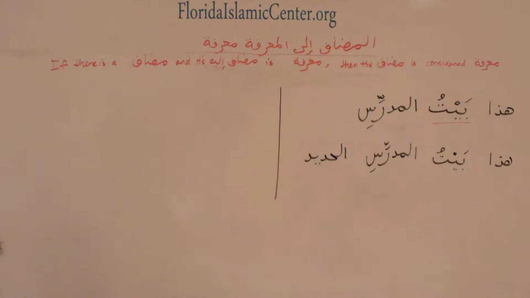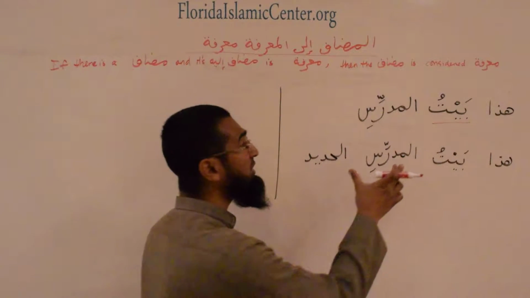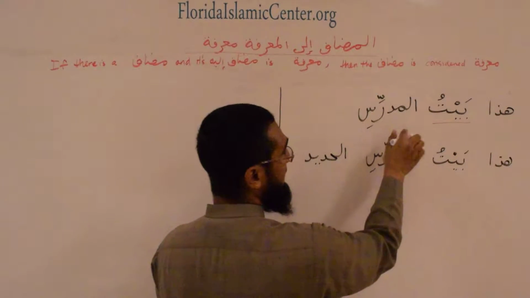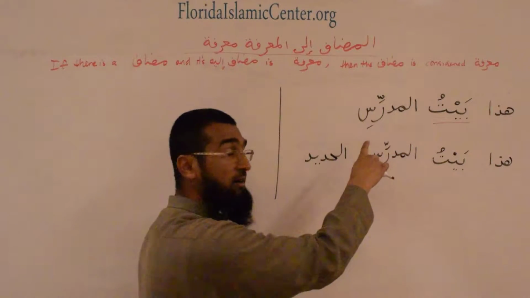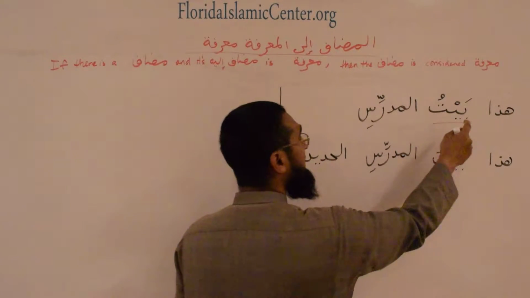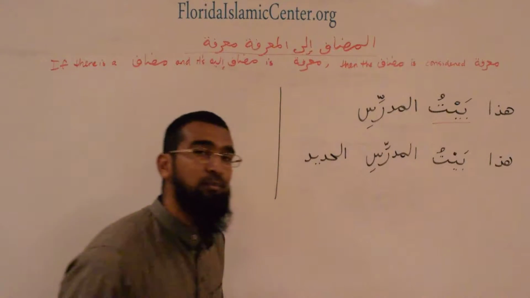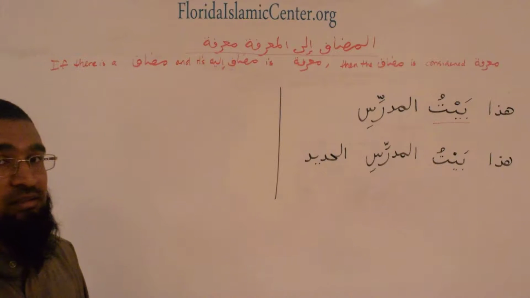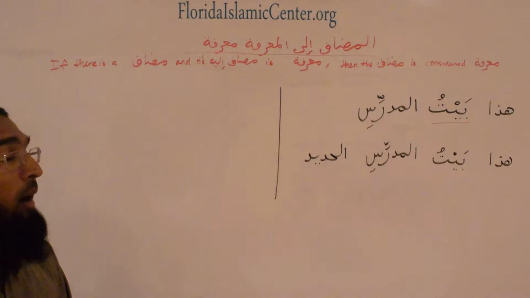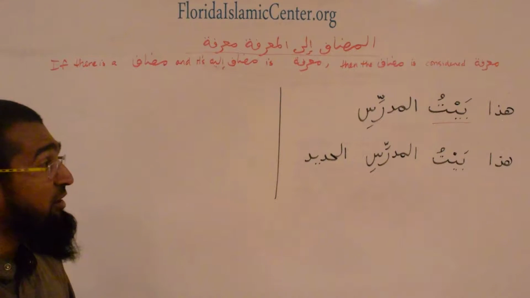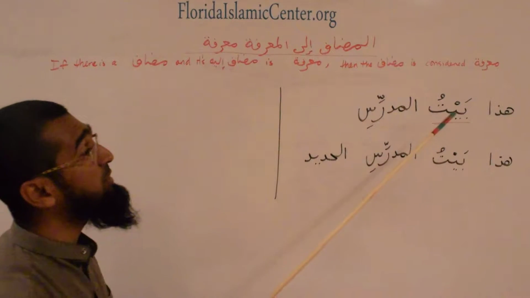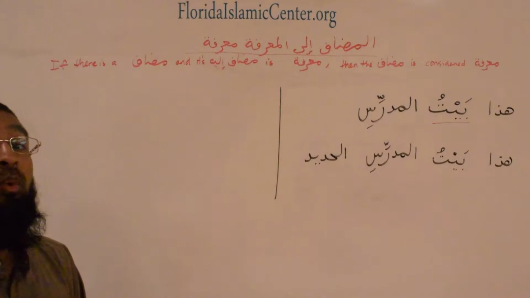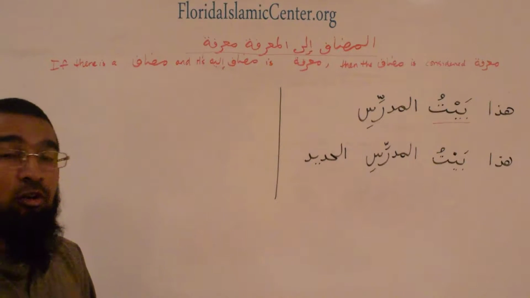Why? Because in this example, you must look at the mudafun ilayhi. If the mudafun ilayhi is ma'rifa, if it has alif lam, this is considered to be ma'rifa also. And if we have that understood very well, then if we have to describe bayt, the word itself should be ma'rifa because the nat follows the manut.